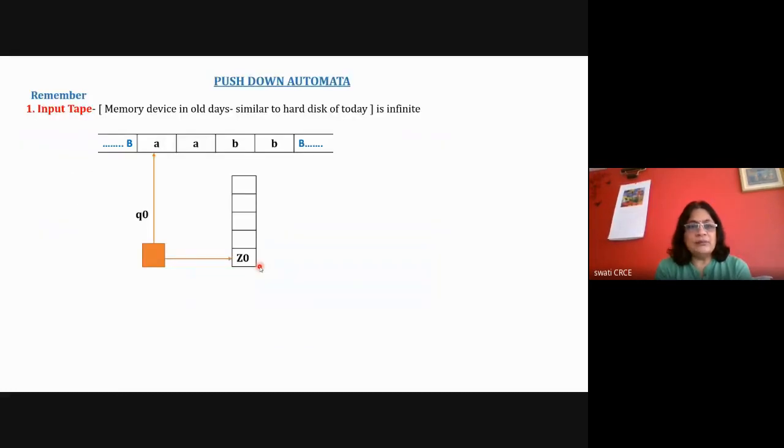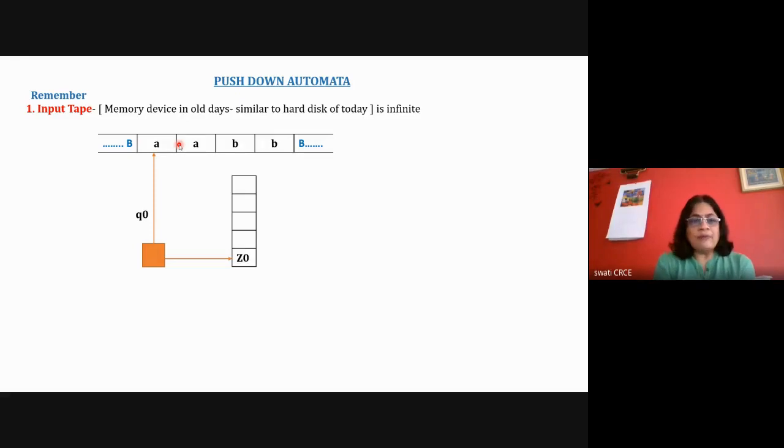Now pushdown machine, these are the features that you have to remember: we have the input tape. Input tape is the memory device where the input word is stored. After processing the word, the machine will go to the final state. So it can act as an acceptor, like it accepts the string and goes to the final state. Or if it is not reaching the final state, that means the string is rejected by the machine. Or it can work as a recognizer, like it can recognize a particular string. So the pushdown machine here is working as an acceptor or recognizer of the string, and after recognizing or accepting the string, it reaches the final state.